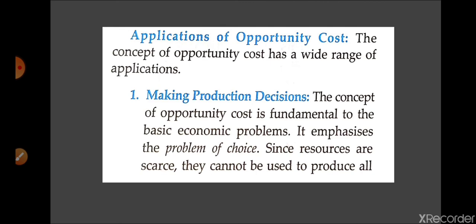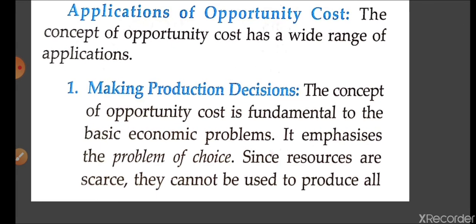For example, while we are going to have one sugar mill, then the cost of that sugar mill may be paid by the society. Also they may have noise pollution, they may have air pollution. This is also part of what the society is sacrificing while we are going for production of sugar. So in making production decisions, we have to go through all these conditions, meaning whatever the society is going to sacrifice. So I hope you understood.